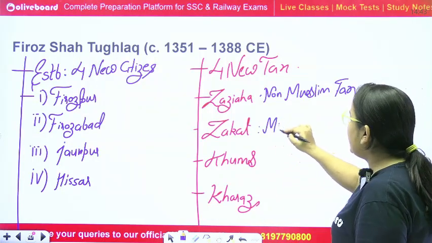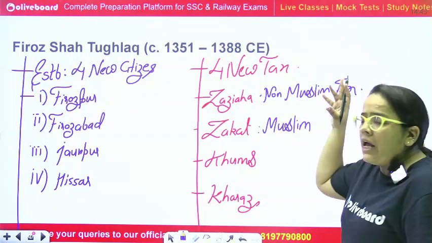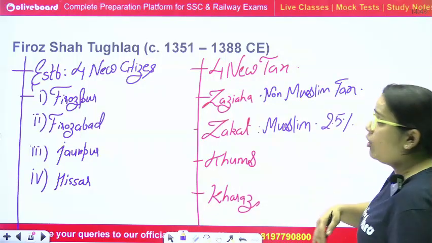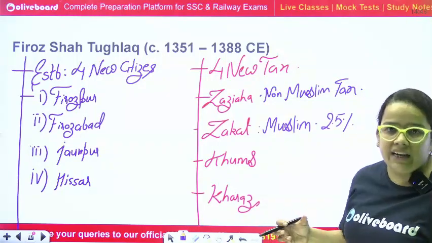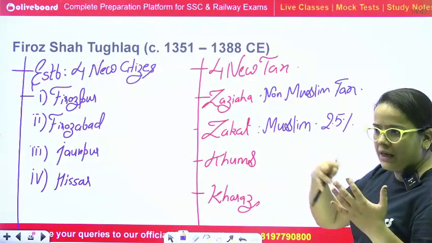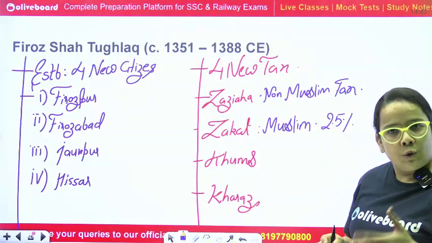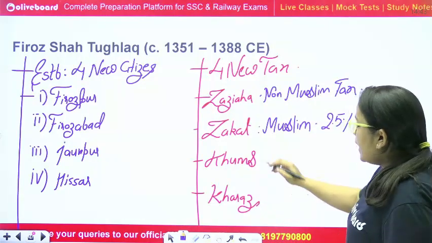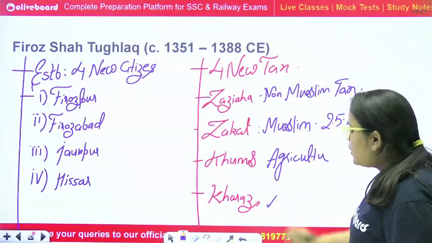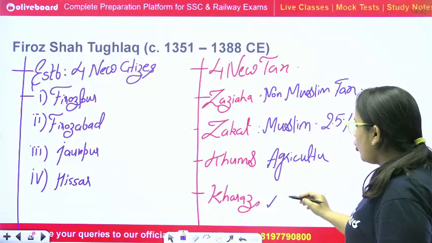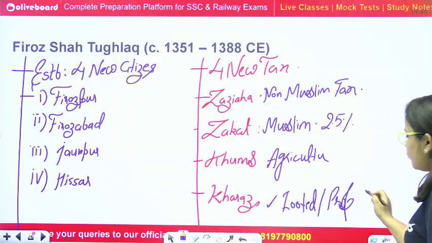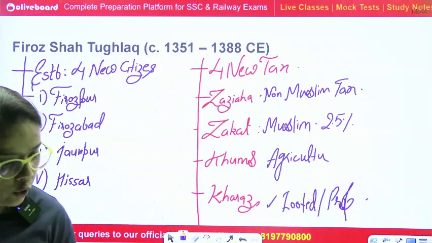Zakat was completely a Muslim tax, imposed on the Muslim community, and they have to give around 2.5% of their annual income. It is also imposed in modern times, depending on Quran-related rules. Okay, then after that, Khums was an agriculture tax again, and Kharaj was imposed on looted property or robbery properties. These were the taxes launched by Firoz Shah Tughlaq.